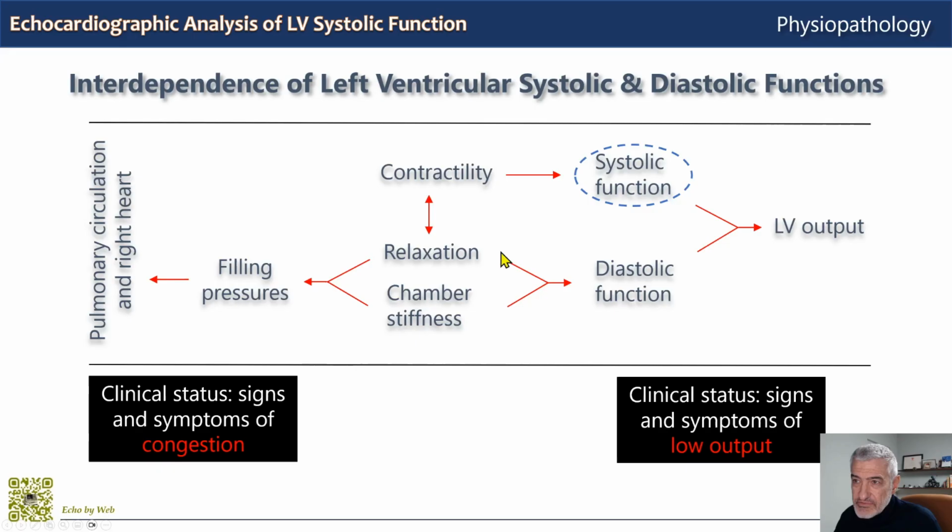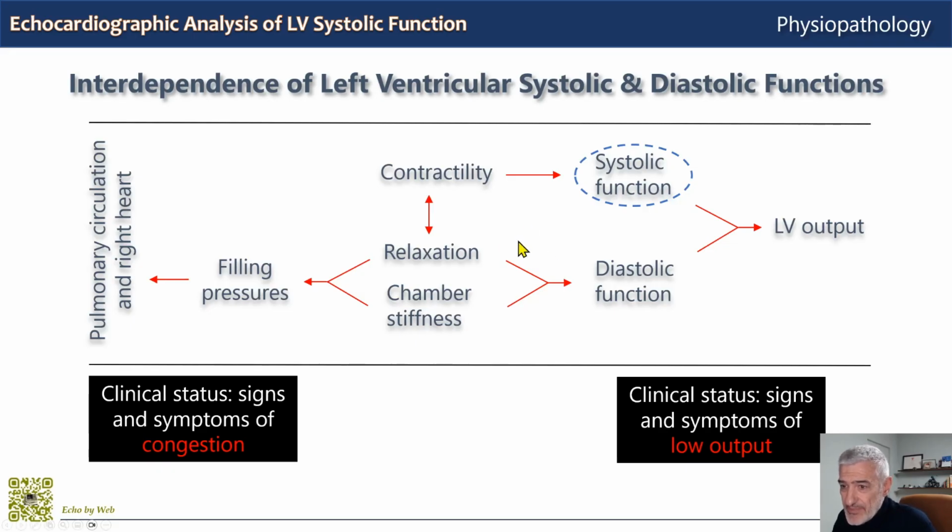At the ultrastructural level, contractility and relaxation are like two faces of the same coin. Both are active, energy-dependent phenomena. Contractility involves the formation of actin myosin bridges during systole for contraction, while relaxation involves the breakdown of these bridges, which begins towards the middle of systole and extends into relaxation.